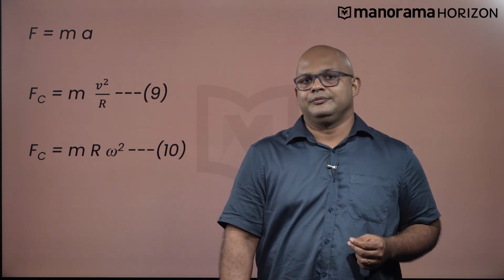Now, we come back to our original question. When a satellite is traveling in orbit, all it wants to do is travel in a straight line due to inertia, as defined by Newton's first law. But the centripetal force that we have discussed pulls on the satellite, maintaining an orbit around the Earth. Now remember, centripetal force is not some special kind of force. It is always provided by some other known force. In this case, the centripetal force which is preventing the satellite from being thrown away is the gravitational force.